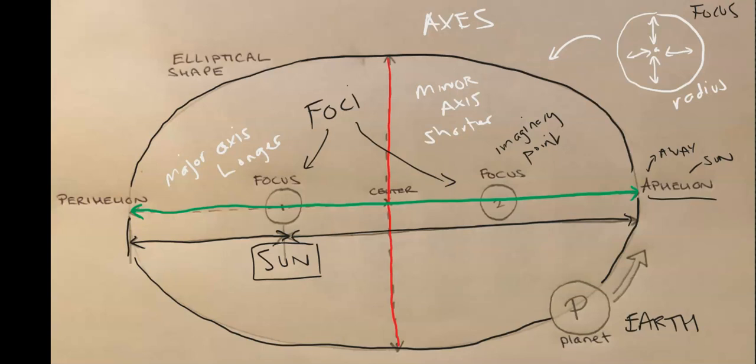And to find out how elliptical this shape is, we would use a term called eccentricity, which is the measure of this using a scale from 0 to 1, 0 being more circular, 1 being very elliptical. And this is the first law that Kepler proposed in 1609, and it basically led him to formulate 2 other laws to have a comprehensive understanding of how planets move around our sun.